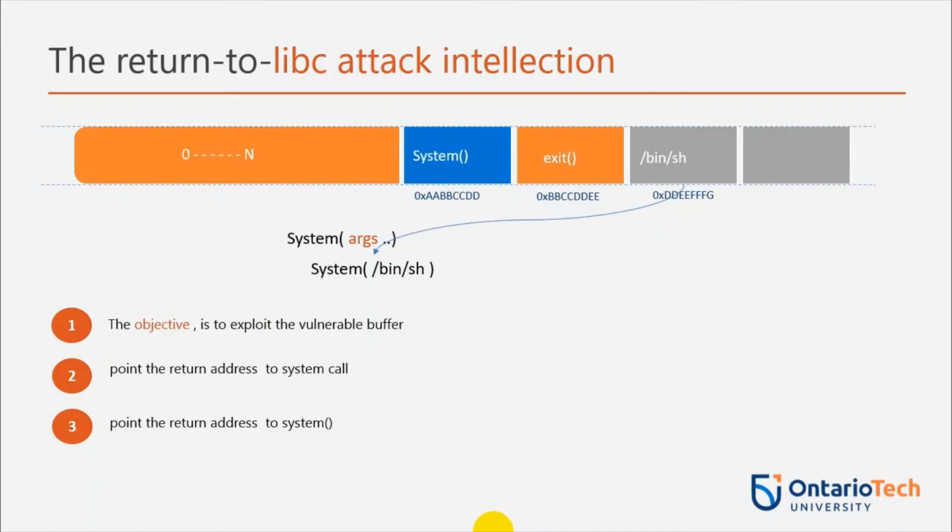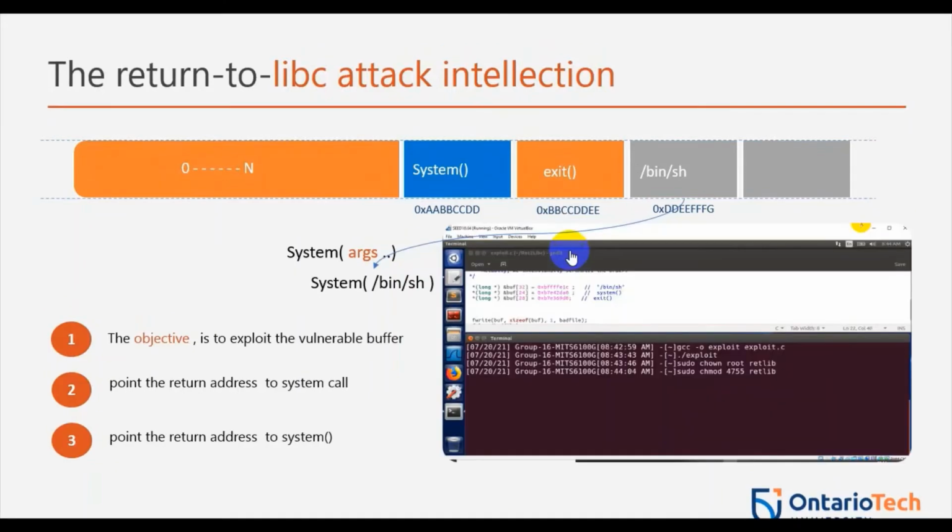Now all we need to do is position these three addresses in the stack: the address of system, the address of exit, and the address of /bin/sh. So we house these elements, we execute the exploit, we execute the vulnerable program and get the root shell.